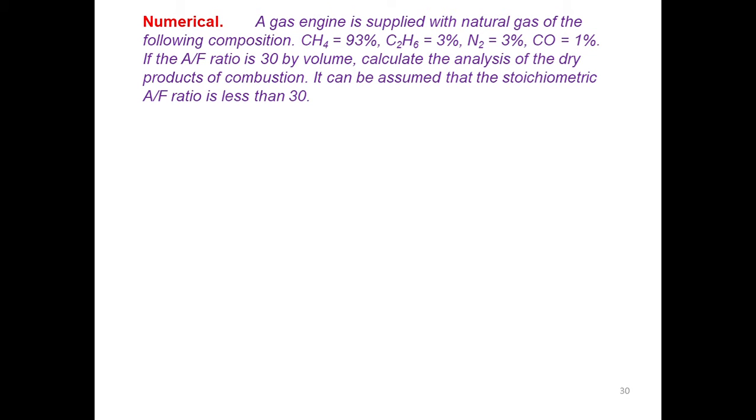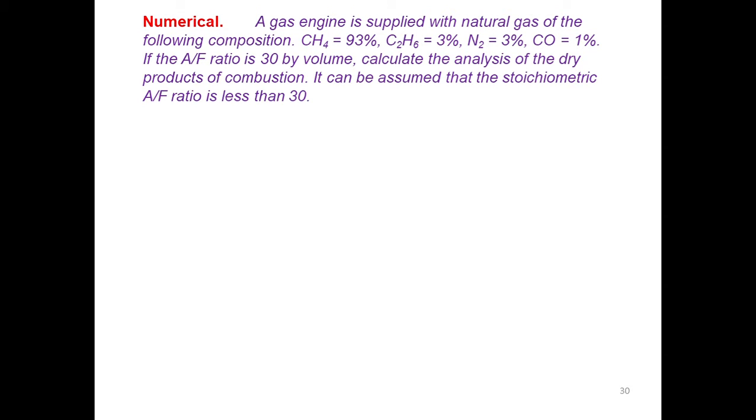If the air fuel ratio is 30 by volume, so this is the air fuel ratio that you are supplying. Suppose we have a system, and with that system you are supplying an air fuel ratio of 30 by volume. Calculate the analysis of dry products of the combustion. So you have to find out how much CO2 is generated, how much carbon monoxide is generated, or how much water is generated. So that you have to find out.